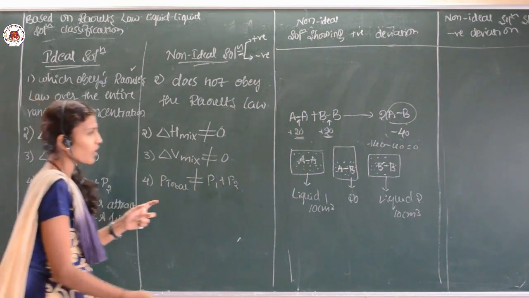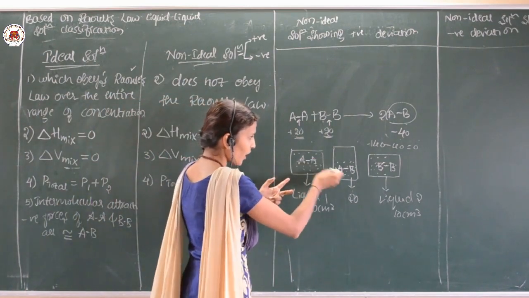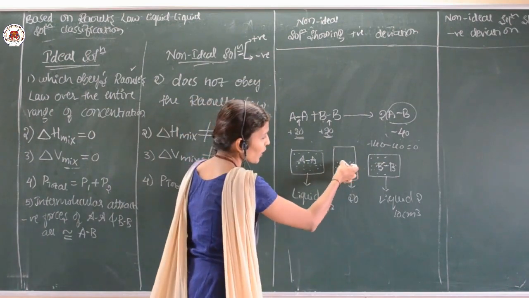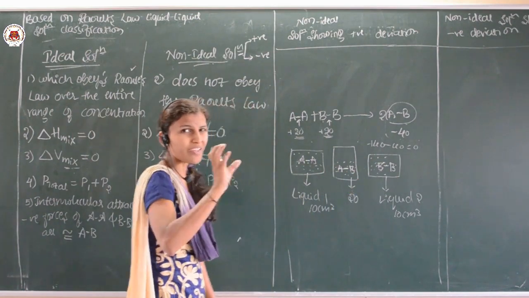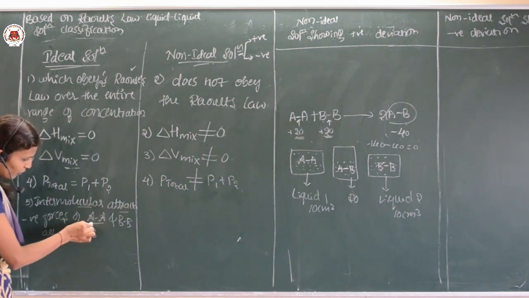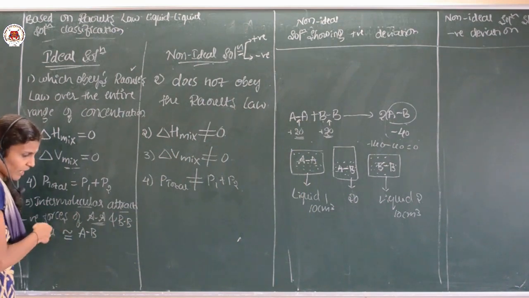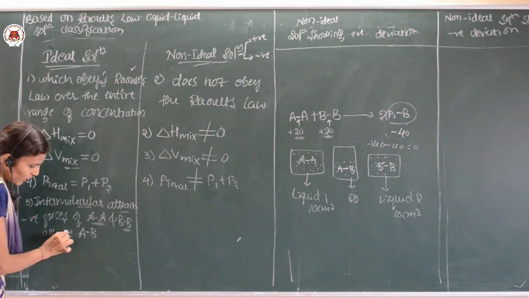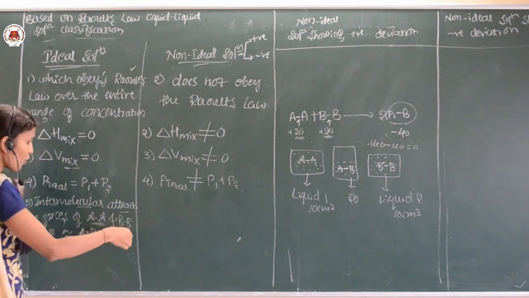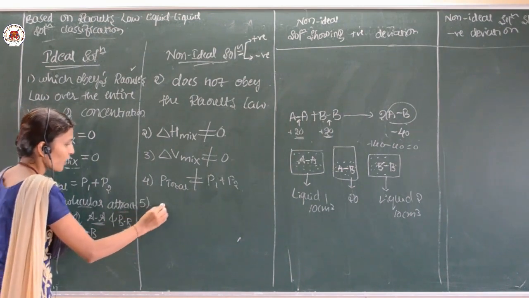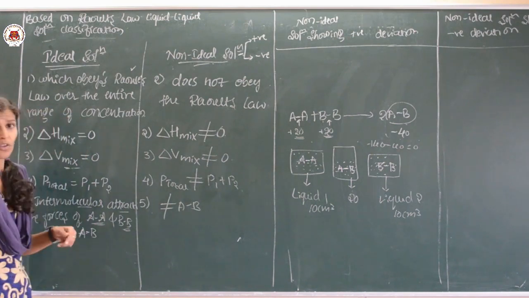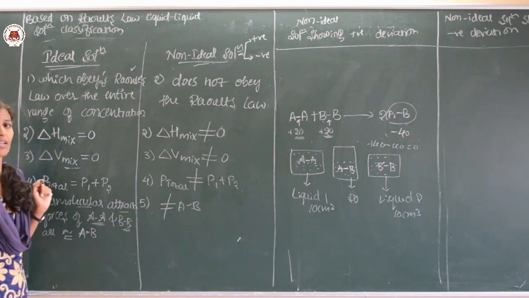It means whatever intermolecular interaction is occurring between AA and BB, that is nearly equal to the intermolecular attractive forces of AB. It means those seem to be nearer. But in case of our non-ideal solution, the AA and BB interaction is not equal to the AB interaction.